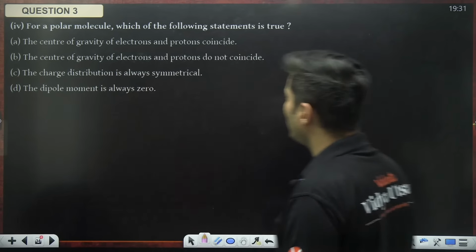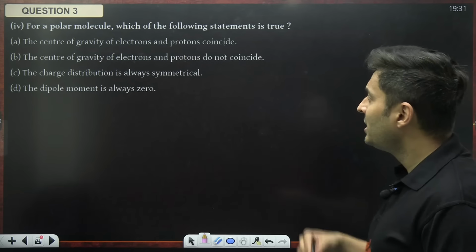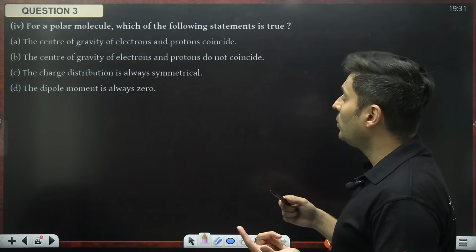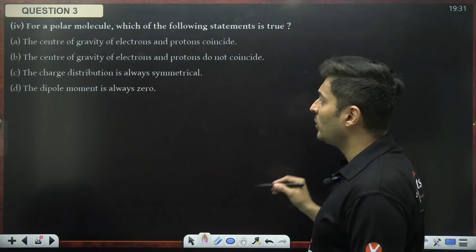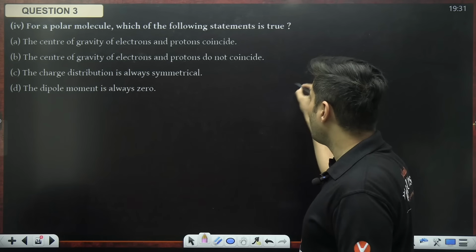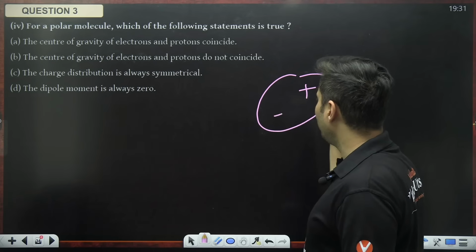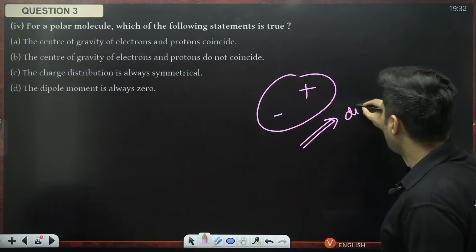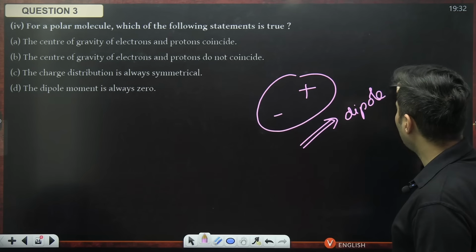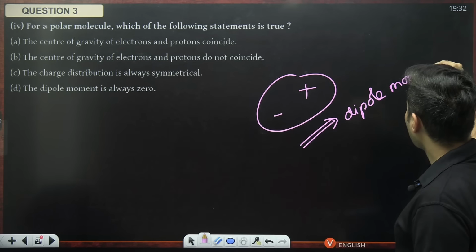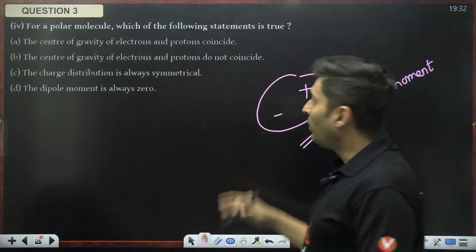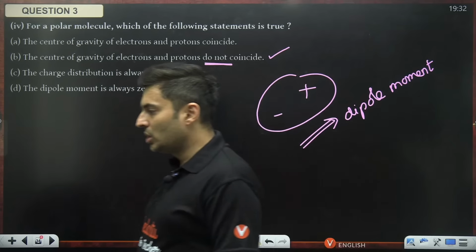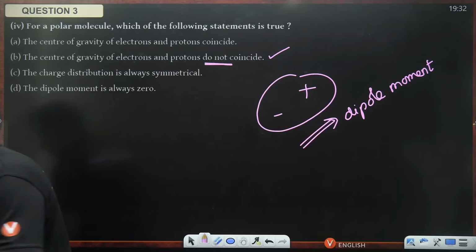For a polar molecule, which of the following statements is true? Center of gravity of electron and proton coincide, polar. Center of gravity do not coincide, charge distribution is symmetrical, dipole moment is always zero. For a polar molecule, the positivity and negativity will be separate, and that is why there will be a dipole moment. Remember that. So the positivity and the negativity do not coincide. They should not coincide. Option B.